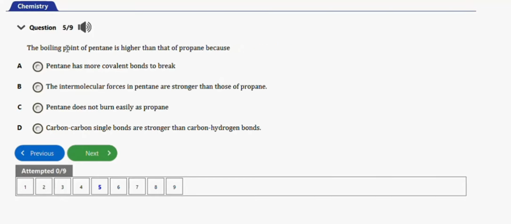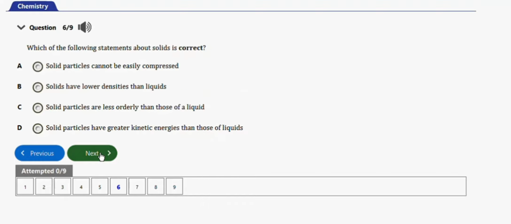Alright, so next question will be this one. It says the boiling point of pentane is higher than that of propane because pentane has more covalent bonds to break. Yeah, this is the right option. This, the first one here. The intermolecular forces in pentane are stronger than those of propane. This is not right. Pentane does not bond easily as propane. This is not the right option. Carbon-carbon single bonds are stronger than carbon-hydrogen bonds. So the right option is option A.